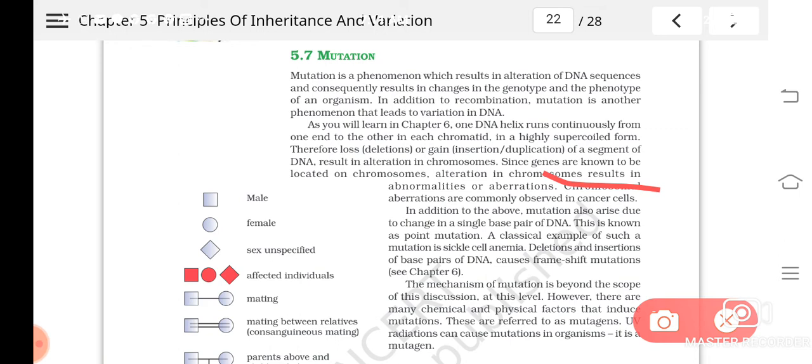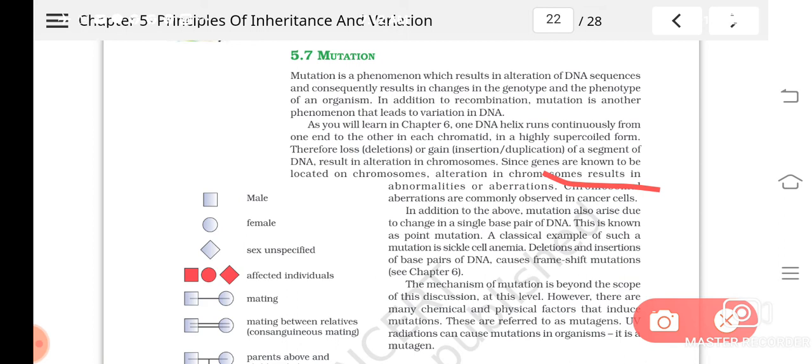Okay, how genes control characters by the production of proteins, that in translation we will study in detail. So here you understand that if any change happens in the genes, either it can be a point mutation, or sometimes a fragment of DNA gets inserted, deleted or duplicated. In all these cases, certain phenotypic changes can happen.